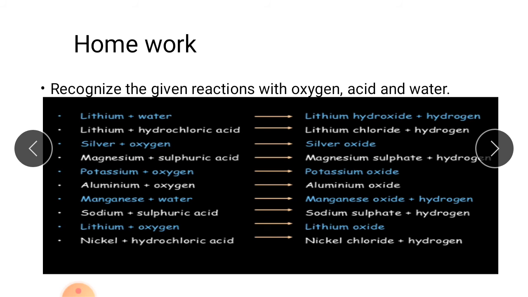Okay class, I have given some equations. You just have to recognize the given reactions with acid, oxygen and water. Just name which reaction represents reaction with acid. For example, lithium and water. So lithium is a metal, and this is water. So this is the reaction with water. And if this is acid, then you will write down reaction with acid.